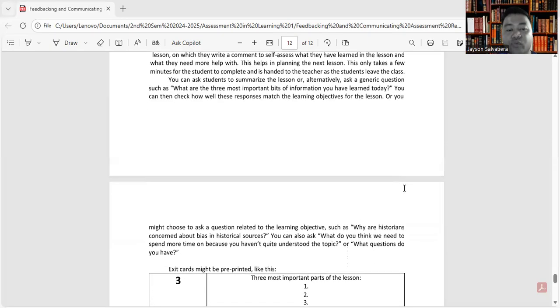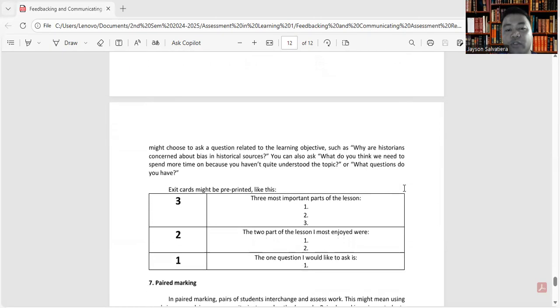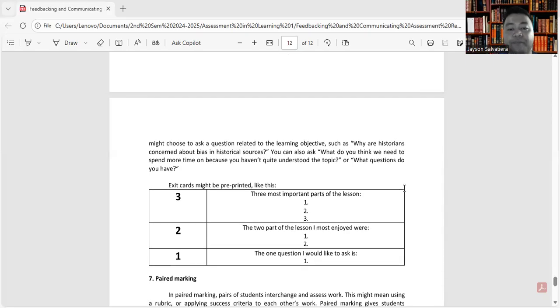Or you might choose to ask a question related to the learning objective, such as why are historians concerned about bias in historical sources? You can also ask, what do you think we need to spend more time on because you haven't quite understood the topic? Or what questions do you have?